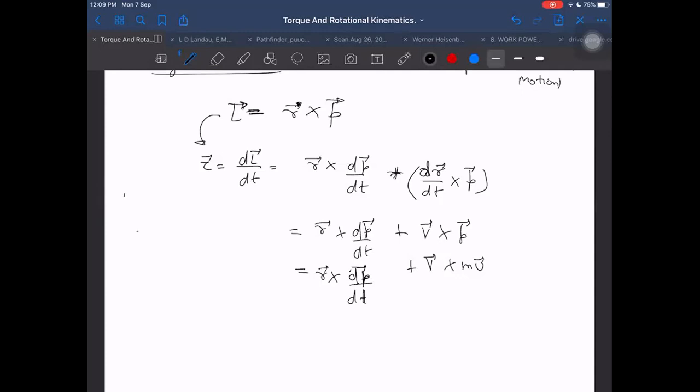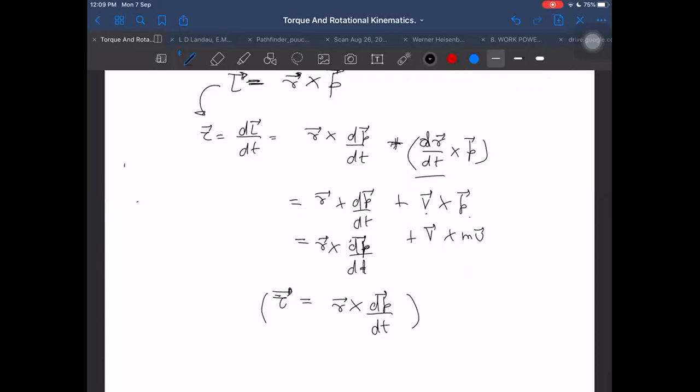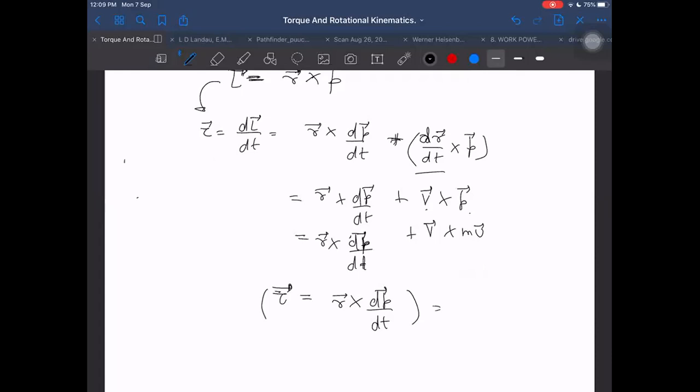So we started with L. L is equal to R cross P. And now we are able to prove that V cross mV is 0. So we don't need R to be constant, but always R cross dP by dt will be equal to the torque. So that will always be valid, right? And that is equal to R cross F. So we started with our formula L equals R cross P, and then the derivative of L is torque, and then we get R cross F, which we already know is torque only.